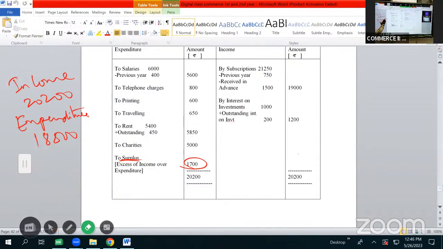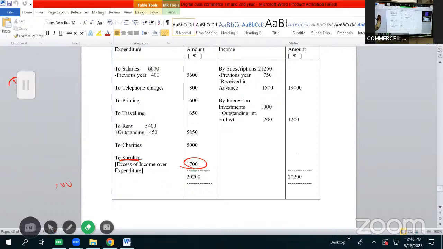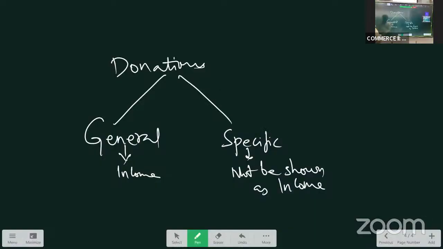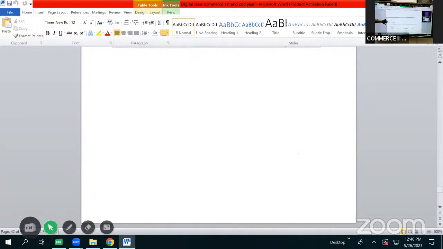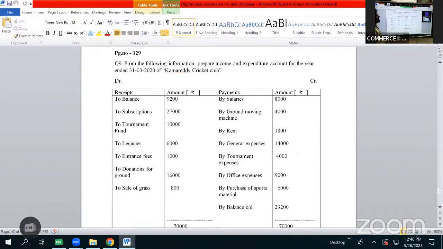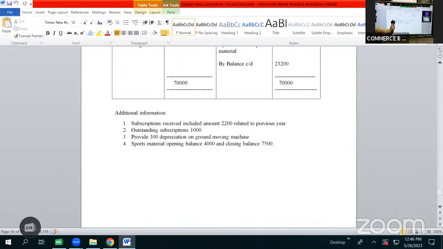Continuing with the next problem, problem number 9, page number 129. From the following information, prepare income and expenditure account for the year ended 31st March 2020 of Kama Reddy Cricket Club. So here is the receipts and payments account provided with some additional information.